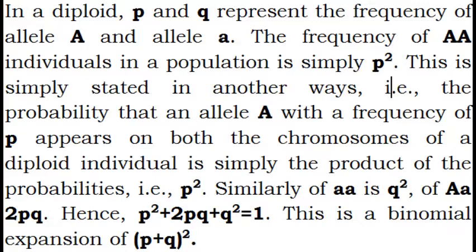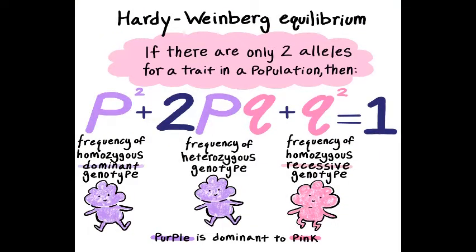That is, the probability that an allele A with a frequency of p appears on both the chromosomes of a diploid individual is simply the product of the probabilities, that is, p square. Similarly, the frequency of aa is q square, and of Aa is 2pq. Hence, p square plus 2pq plus q square equals 1. This is a binomial expansion of (p plus q) whole square.